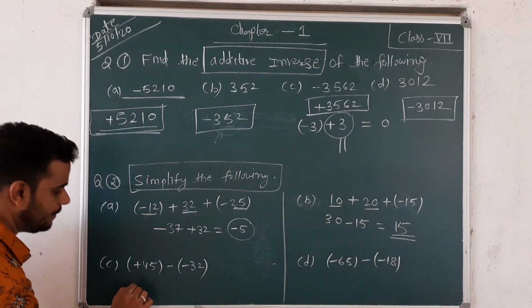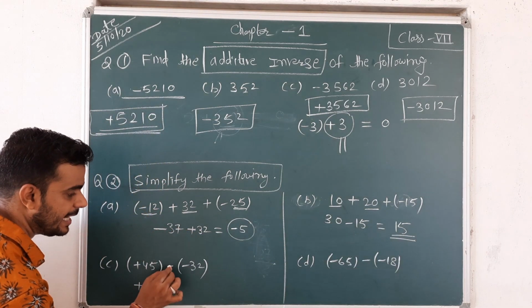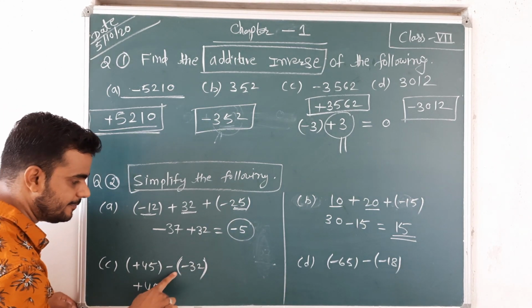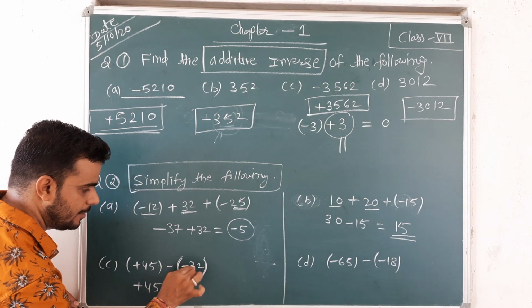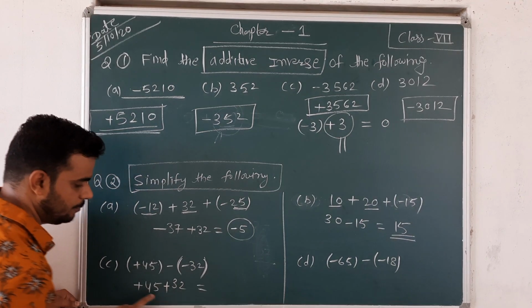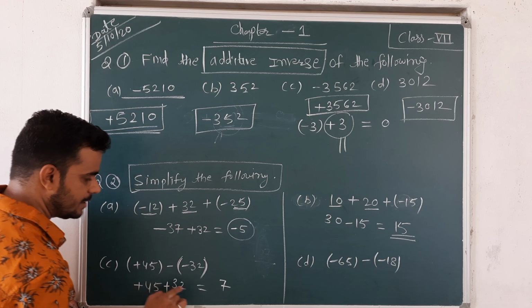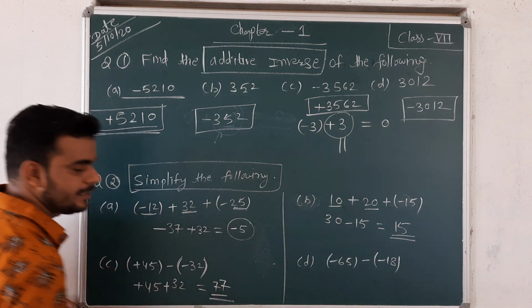Okay, here the plus 45, as it is negative. There is a bracket, which means multiply. So negative का multiply क्या होता है, positive, and plus 30, both are positive. The final answer is 45 plus 32, which is 77.